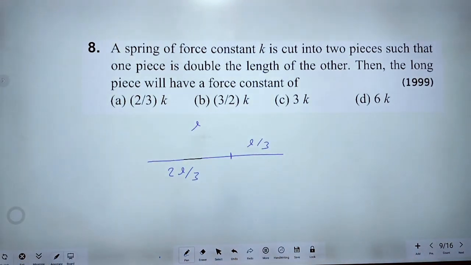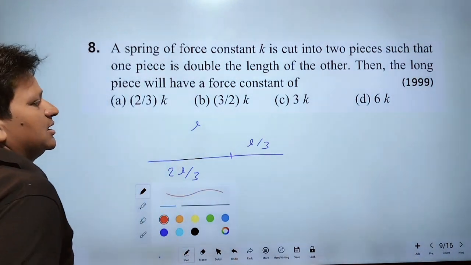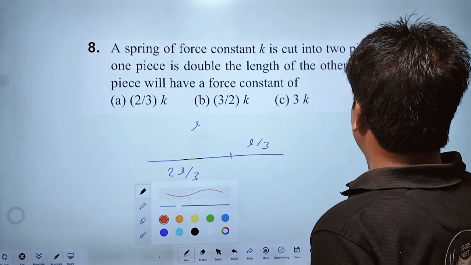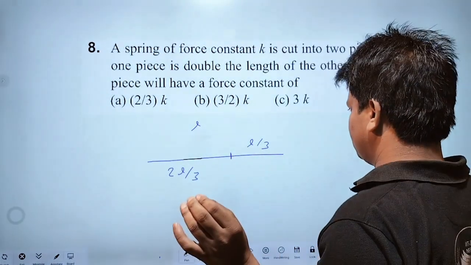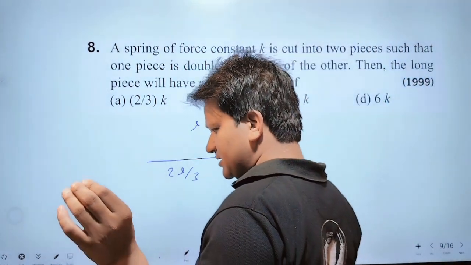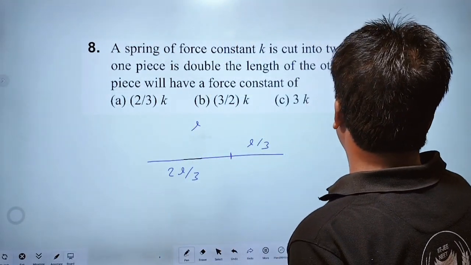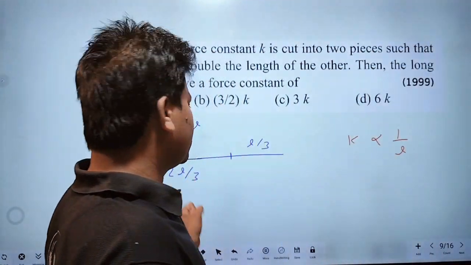Now, according to the question, we have to find the force constant of the long piece. This is the long piece. We know that the spring constant and the length are inversely proportional. We can say that K is inversely proportional to L. Here L is 2L by 3.